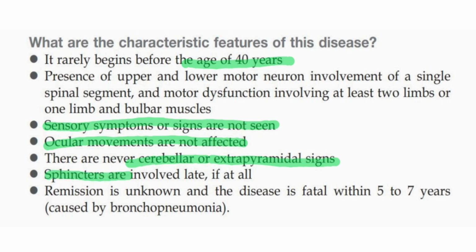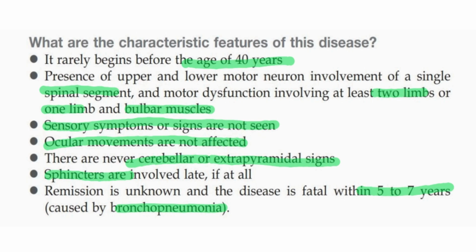Sphincters are also spared, and if they are involved, then that is late in the disease course. Remission is unknown and the disease is fatal within 5 to 7 years caused by bronchopneumonia. Similarly, there is upper and lower motor neuron involvement of a single spinal segment and motor dysfunction involving at least 2 limbs or 1 limb and bulbar muscles.